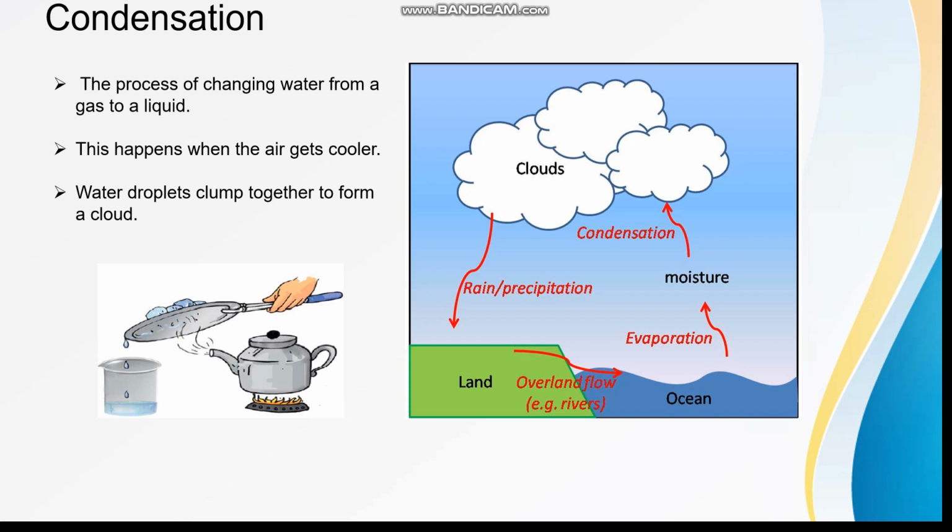Condensation. When we boil water in a pan and cover it with a lid, we find tiny droplets of water on the undersurface of the lid. These drops have been formed because water vapor has changed back into water. This process is called condensation. That is the process of changing water from a gas to a liquid. Clouds are formed when water vapor condenses into tiny water droplets. Bigger water droplets fall back as rain.